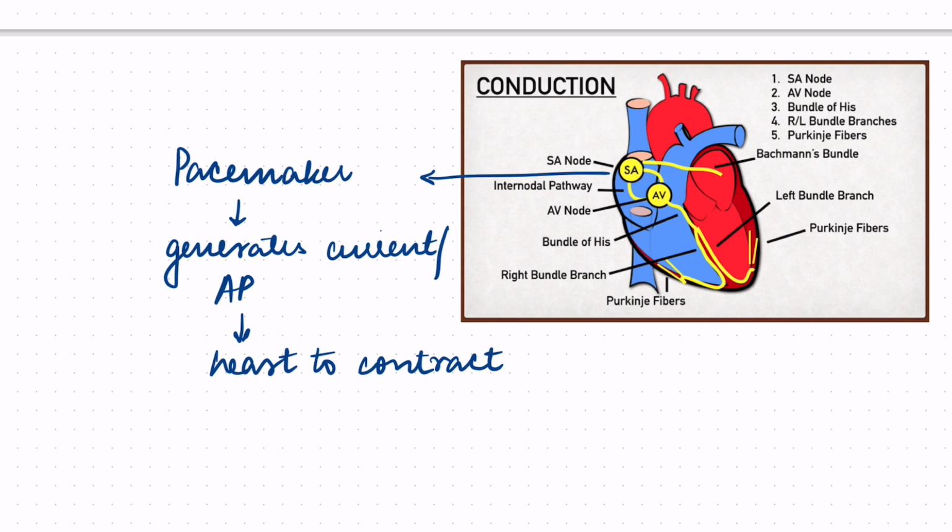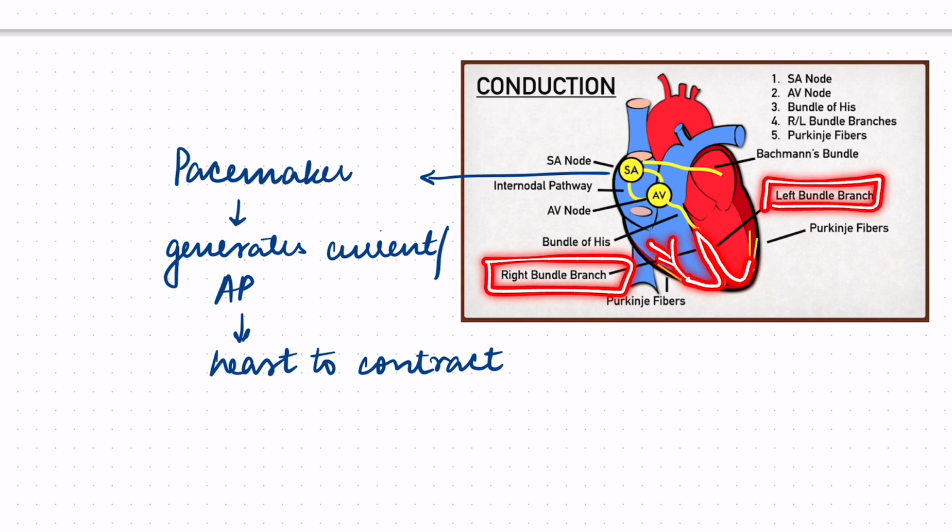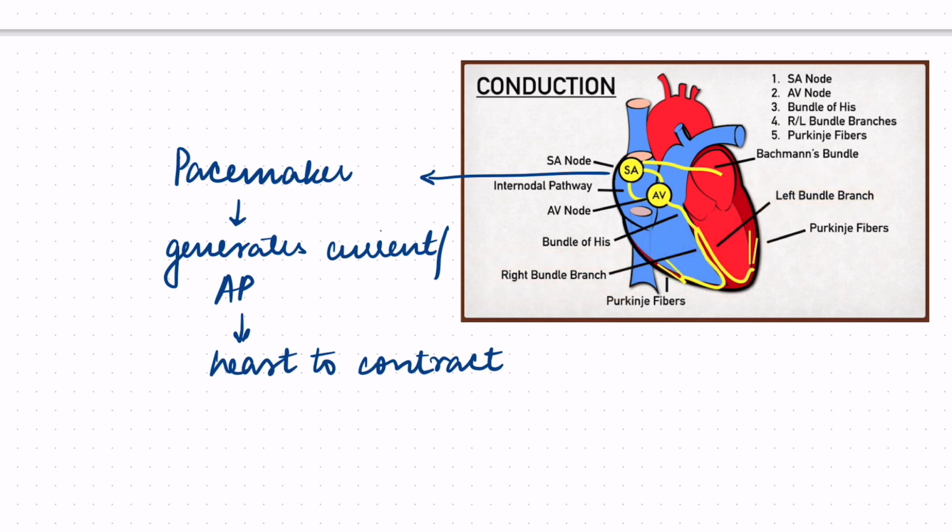Nothing difficult. It just starts from the SA node, travels towards the AV node through these internodal pathways, and then goes down through the septum. This is the interventricular septum. Through the septum it goes down via the bundle of His, then divides into two branches for the right and left ventricle, known as the left bundle branch and the right bundle branch, and then these bundle branches divide into the Purkinje fibers. So this is the conduction system of the heart.